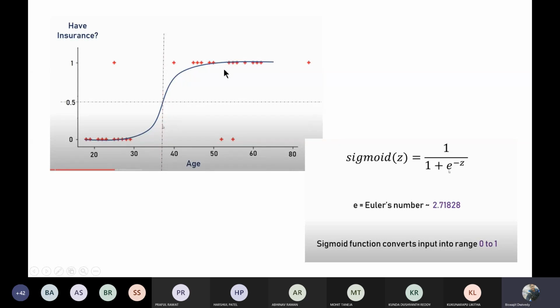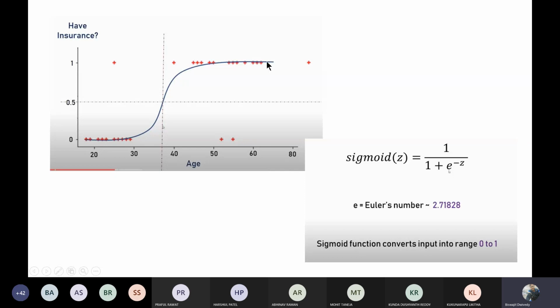If I set the threshold at 0.5, then this will be my intersection point and this will be my vertical line, and the persons whose age is more than this point, let it be 37, are most likely to buy the insurance, and the persons whose age is less than 37 are less likely to buy it, or not interested in getting the insurance. That is the fundamental idea: instead of directly drawing a straight line, we can draw a curve like this.